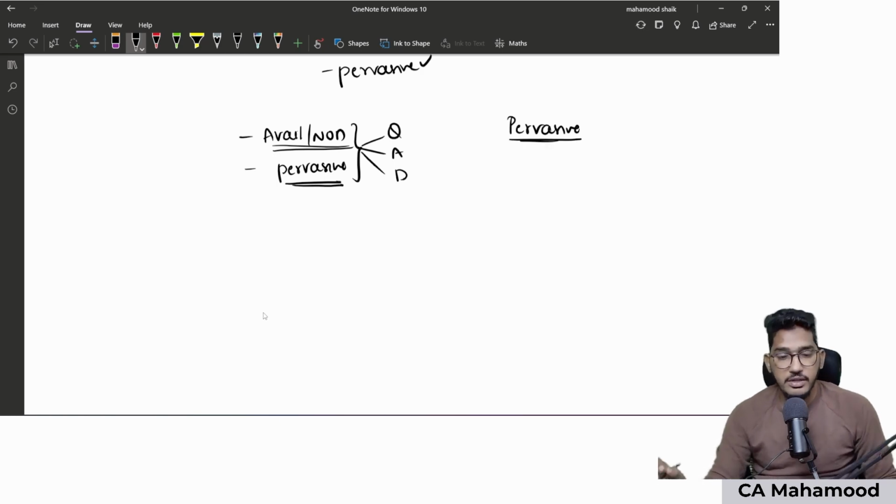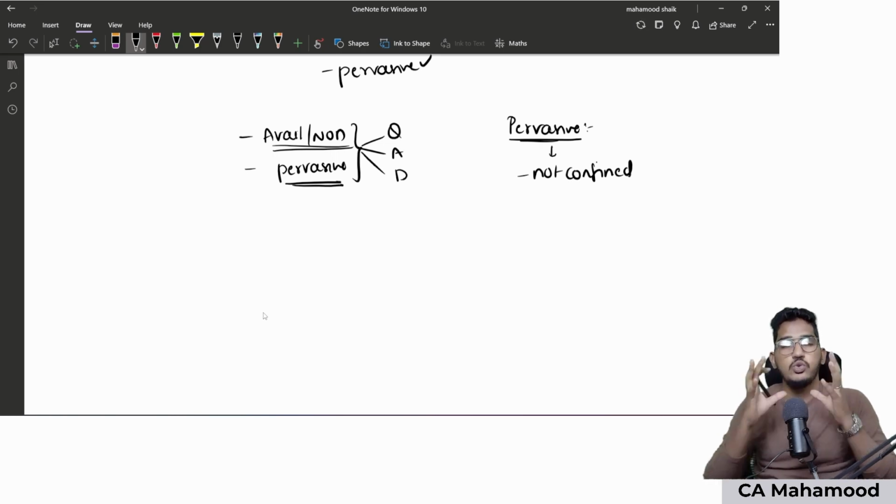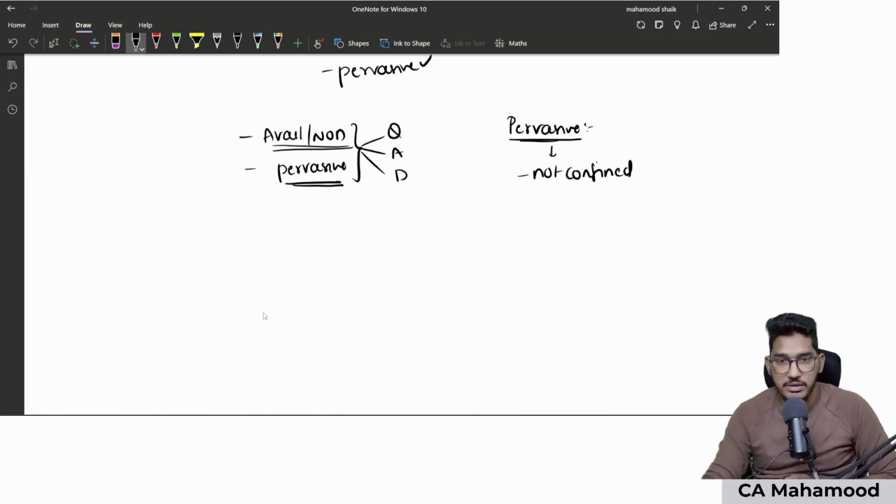Definition of the term pervasive. Sir, you are saying pervasive misstatement, but what exactly is the meaning of the term pervasive? Very important from the examination perspective. So we call a misstatement as having pervasive effect when the misstatement is not confined to one or two elements of financial statements. That means a misstatement is not just restricted to one or two items of financial statements. It is spread across all the items of financial statements. That means misstatement is there in so many items of the financial statements that we call it pervasive.